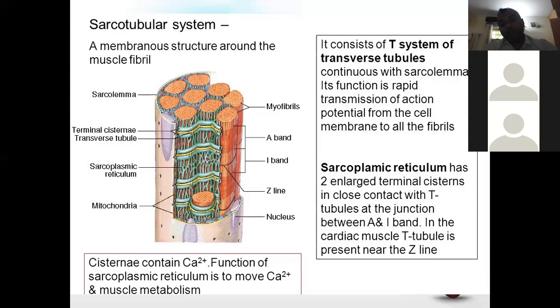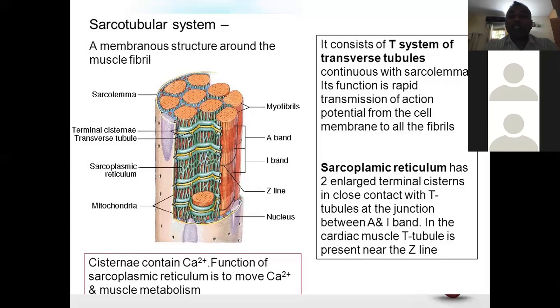Sarcoplasmic reticulum has two enlarged cisterns, two enlarged endings in close contact with the T tubules at the junction between A and I band. There is one another thing: in the cardiac muscle, there is only one sarcoplasmic cistern making connection with the T system, one terminal system, whereas in the skeletal muscle, there are two terminal systems which make contact with the T tubule.